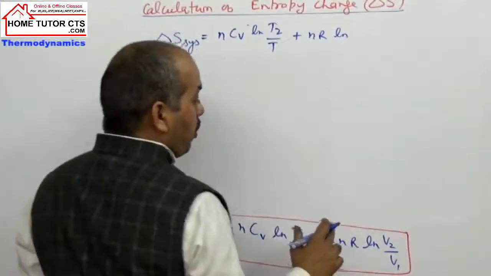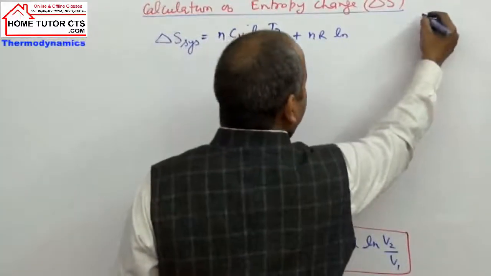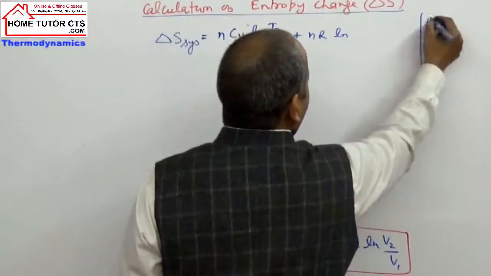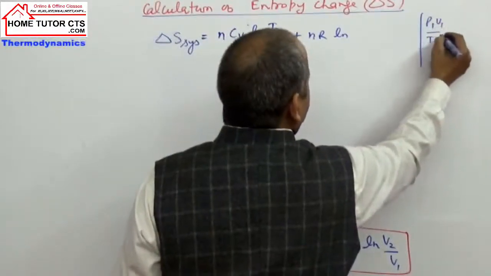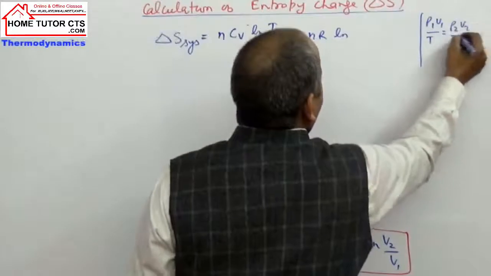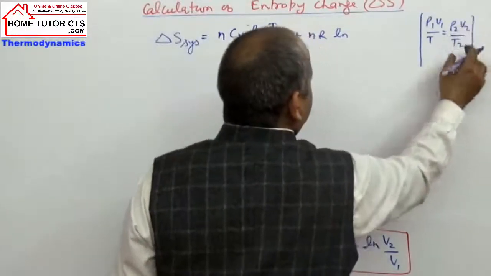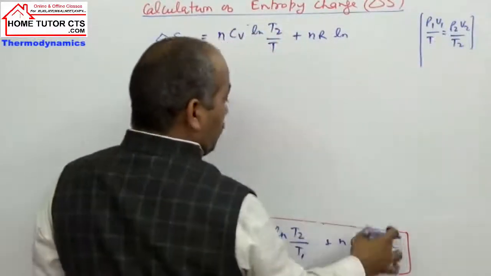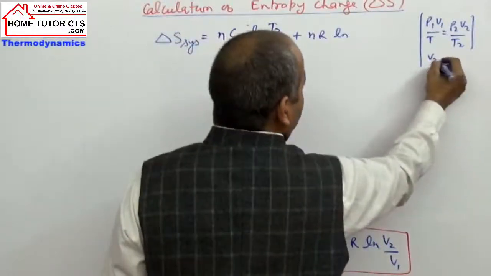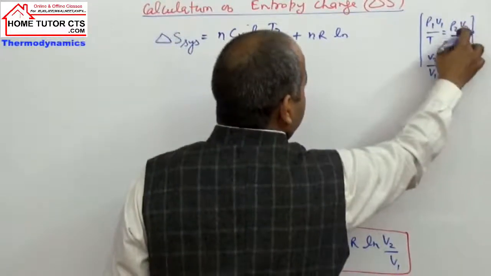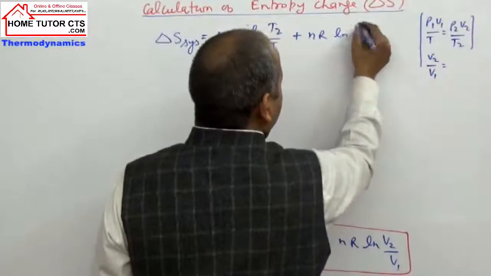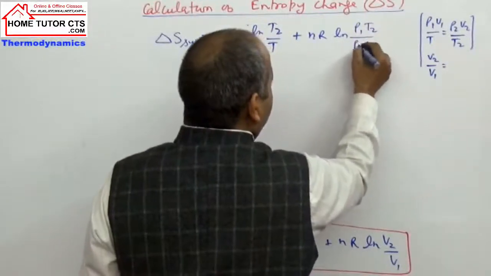I can replace the term V2 by V1. From combined gas law, P1 V1 by T1 is equal to P2 V2 by T2. From this expression, V2 by V1 is P1 T2 by P2 T1.